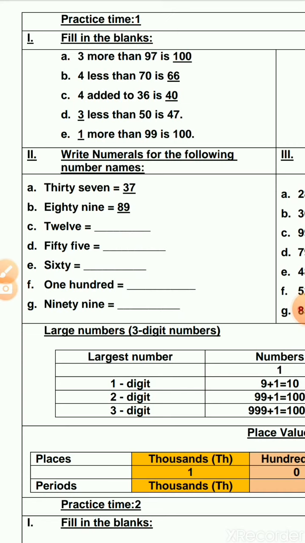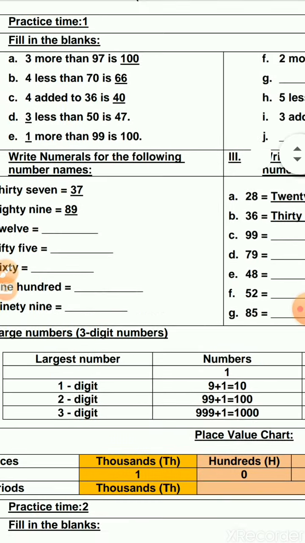So till now we were seeing only the 2-digit numbers and the numbers till 100. Okay, 100, that is a 3-digit number. 99.